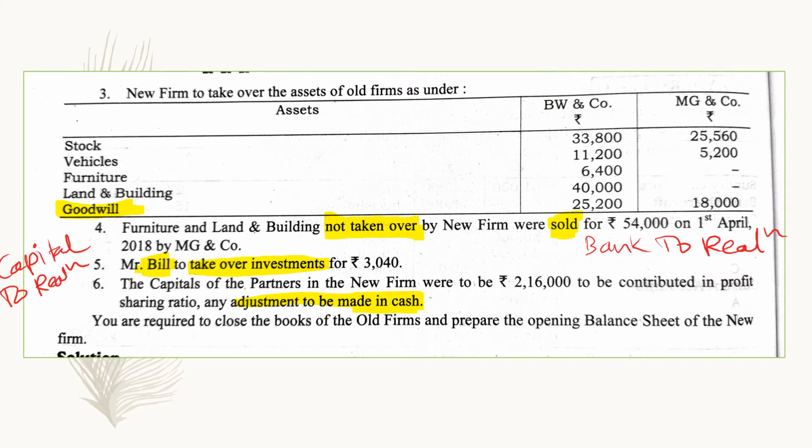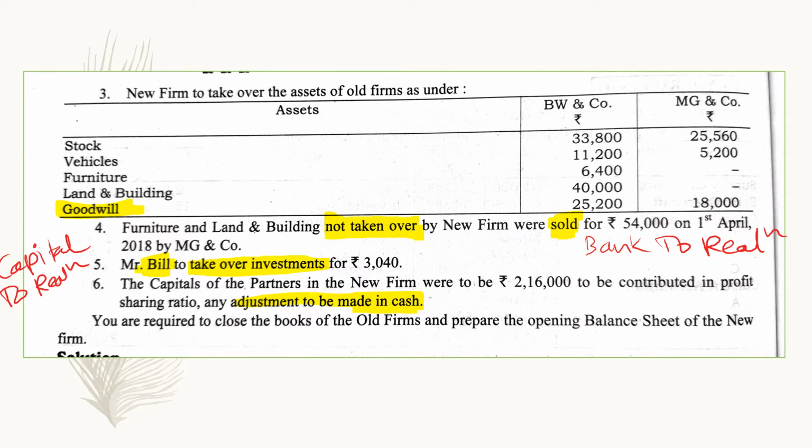Next condition, new firm to take over the assets of old firms as under. So the revised values, or we can say the agreed values, are given here. In the balance sheet we have earlier seen there were book values, and now these are the agreed values. And here goodwill is also given. For BW and Company, goodwill is raised at 25,000 or valued at 25,200. For MG and Company it is 18,000.